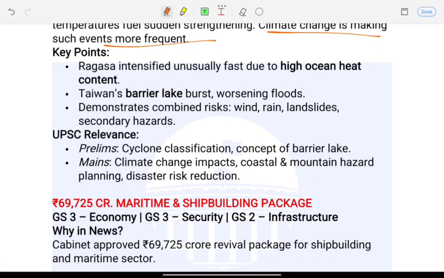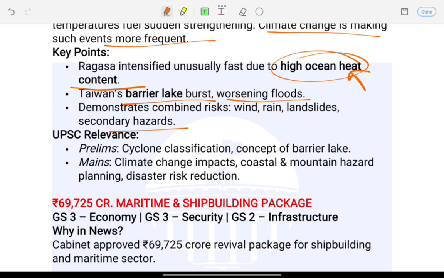Ragasa intensified unusually fast due to high ocean heat content, a major precursor for tropical cyclones. Taiwan saw a barrier lake burst and also worsening floods because of this cyclone. The event highlights how winds, rain, landslides and secondary hazards combine.